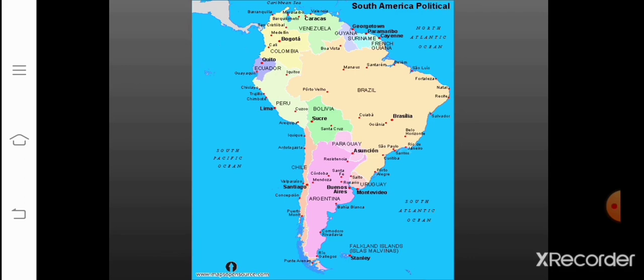Now South America also has large deposits of gold, silver, zinc, chromium, manganese, bauxite, mica, platinum, asbestos and diamond. So these are the minerals that are found in South America. Mineral oil is found in Venezuela, Argentina, Chile, Peru and Colombia. I repeat, even mineral oil is found in Venezuela, Argentina, Chile, Peru and Colombia.